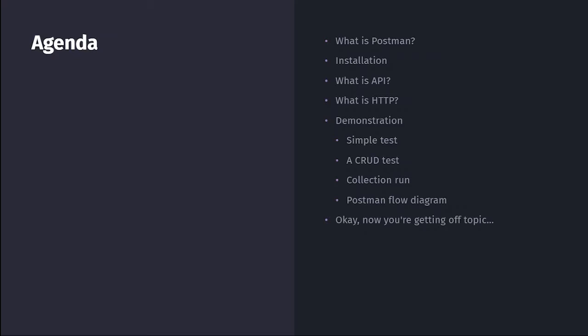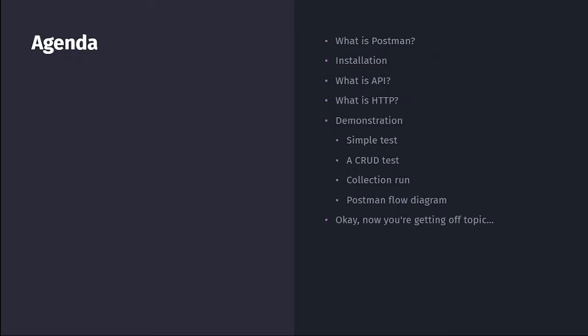In this video, we will cover 5 sessions. The first one is about what Postman is, and then the installation of Postman. Next up are the two concepts that we must grasp to use Postman: the API and the HTTP protocol.